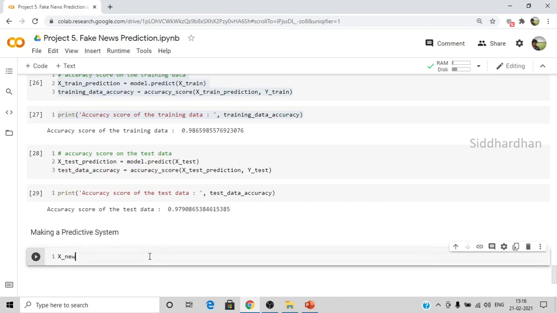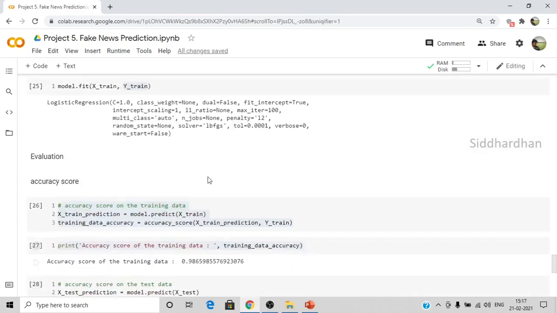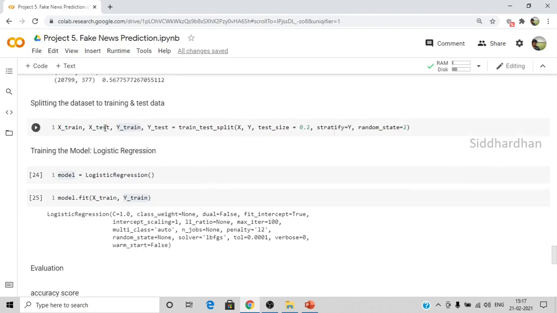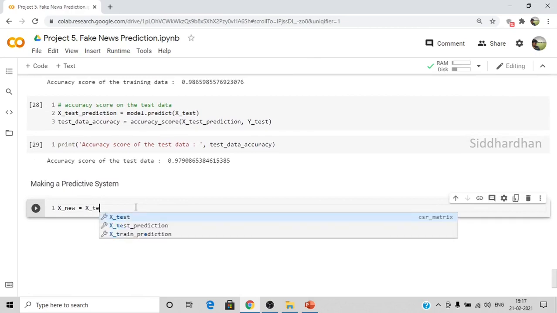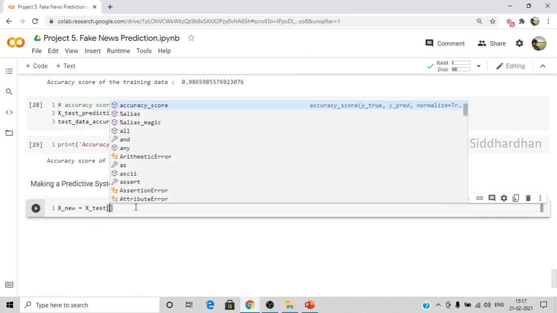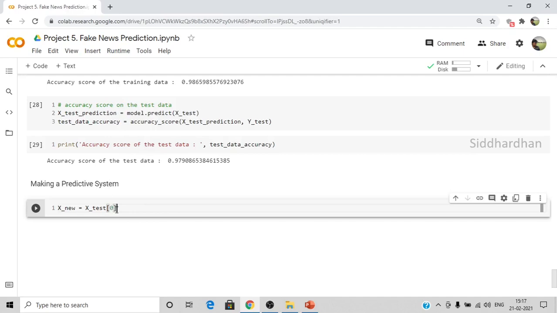Let's say X_new is nothing but the new news for which we are going to make the prediction. Let's choose one value from our X_test. Our model hasn't seen the X_test data, so I'll take a particular value. So X_test, let's mention 0. So 0 means the first row in our X_test column, so the first news.